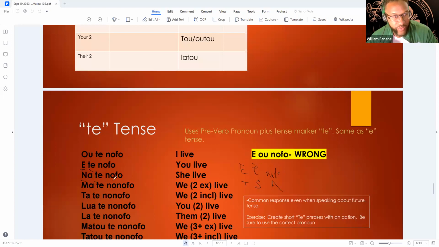"Na te nofo. Ma te no nofo." And these compound like that because it's a plural. A lot of verbs do that. We haven't talked about it yet, but this is just one that does it. So we live, us two, not you. I'm talking about us two, and we're excluding somebody else from the conversation. "Ta te nofo, lua te no nofo, la te no nofo", and so forth.